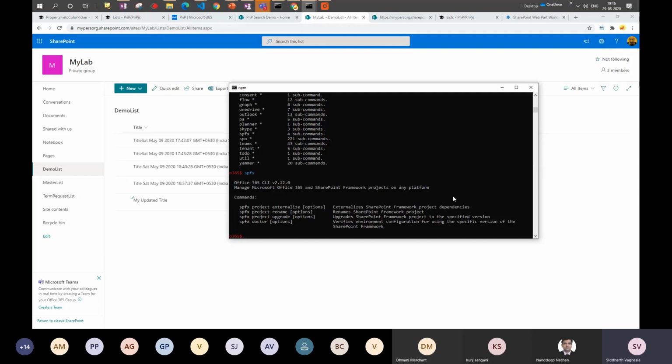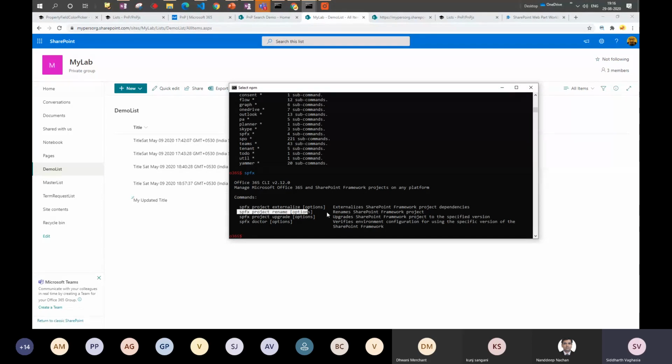an analysis if you wanted to do for a SharePoint Framework solution. Maybe if you are a team lead, and you have a developer who has developed a solution, if you wanted to quickly check what he has done, you can use this to see what external dependencies have been used in your SPFX solution. And then you have a command to rename your SPFX project.